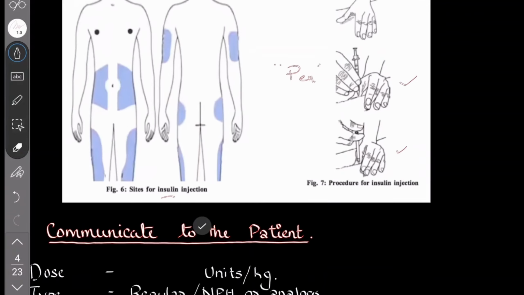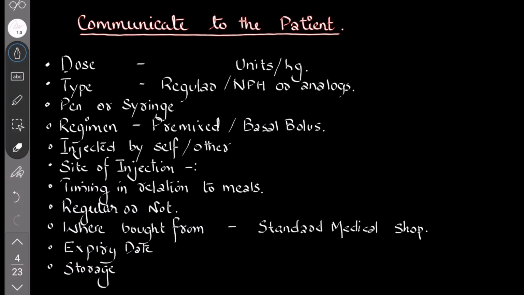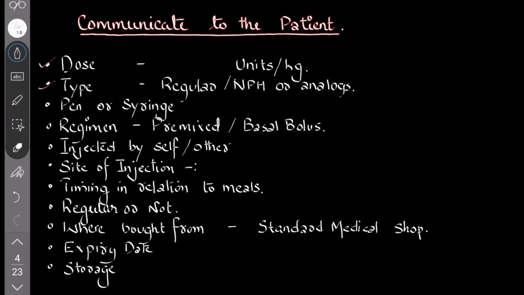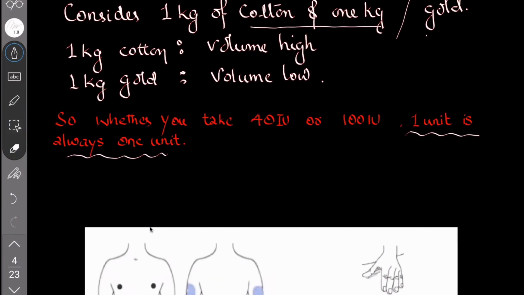You just remember it. Communicate to the patient what dose you want, how much dose to take per day, whether BD, OD or TDS, and which type of insulin. That's very important. Whether you should use a short-acting insulin, a long-acting insulin, or a basal bolus, whatever it may be, talk to the patient about these important features. Then whether it is feasible and convenient, pen or syringe. A pen is much costlier than a syringe, but it is convenient to use because it is self-administered. So ask the patient whether to use this or that.